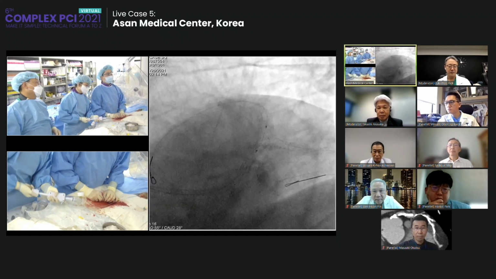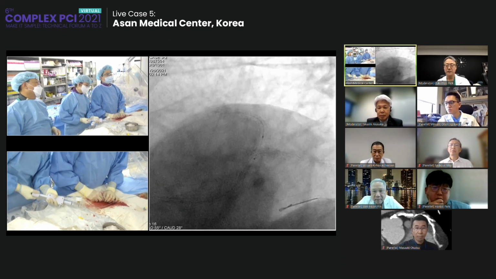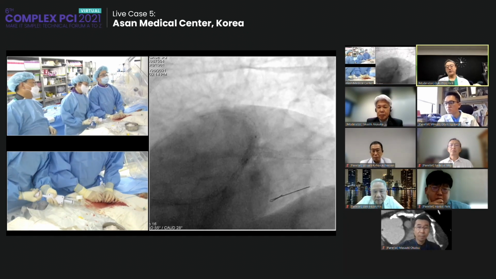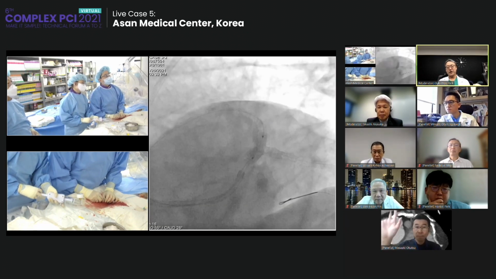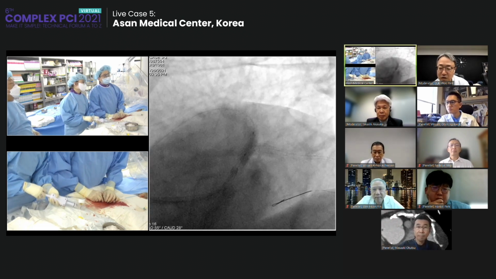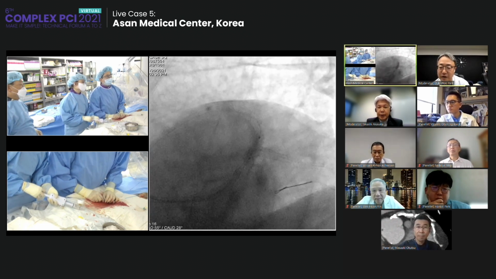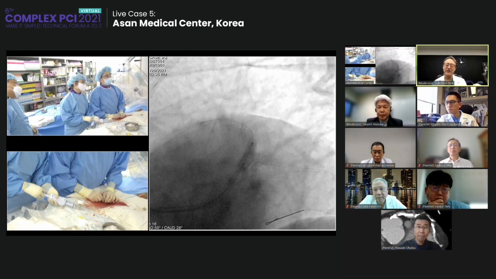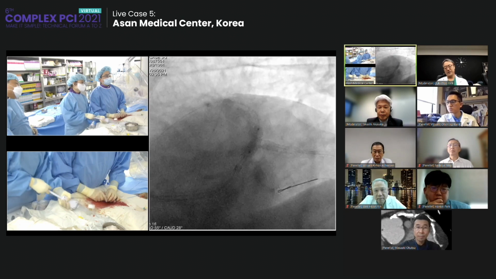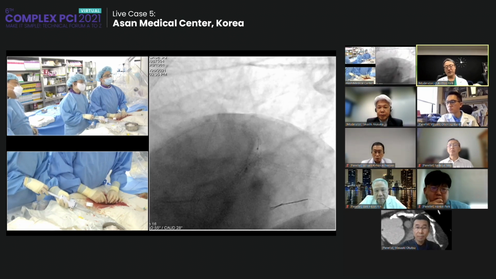20. 24. Yeah, 24. The 4.0 NC balloon again. Okay, I think geographically it improved. It looks better than before. It's fully expanded, and then you're gonna do the final kissing balloon dilation. Deflation. Okay, good, much better.